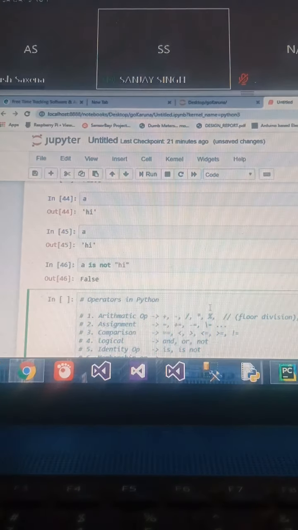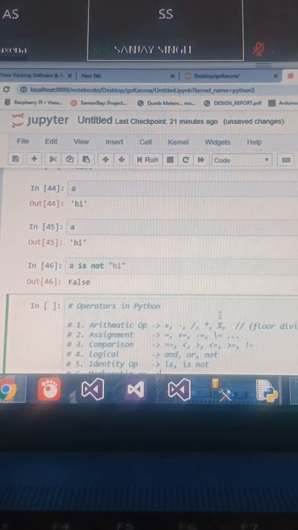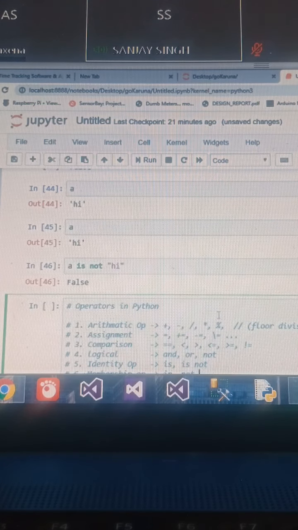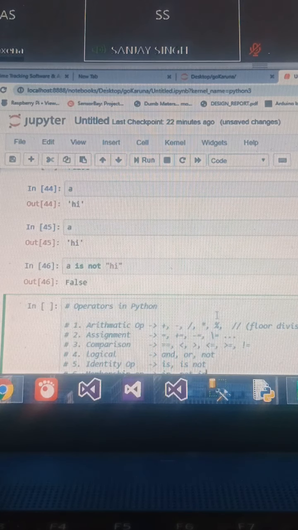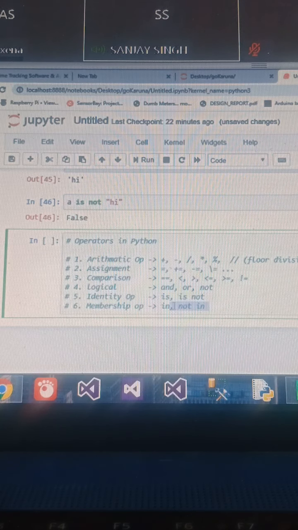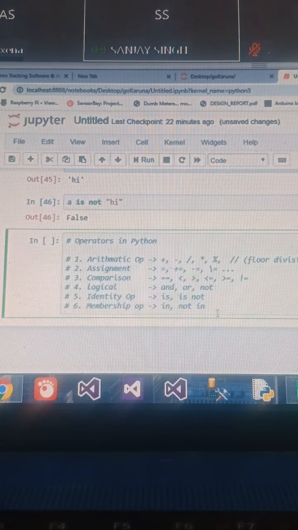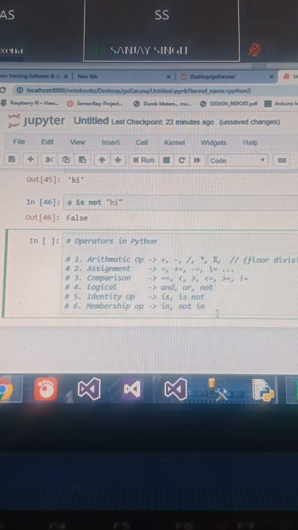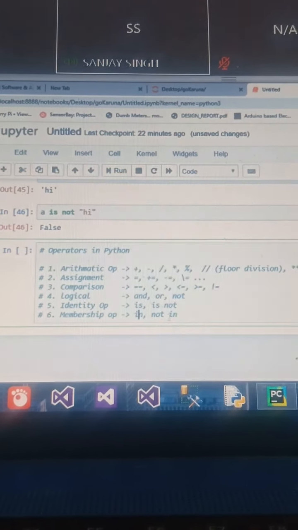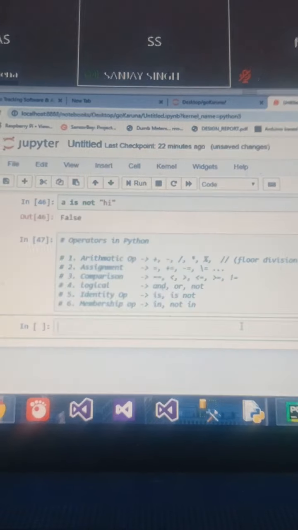Now, another interesting operator is the membership operator. In the membership operator, we have two types of operators, in and not in. Python is considered the easiest language. Why? You use easy keywords like this, which are easily understood by us. You call them keywords. What is a keyword? Keywords are the reserved words which have some meaning by default, and you cannot use these words as a variable name. In has some meaning already.